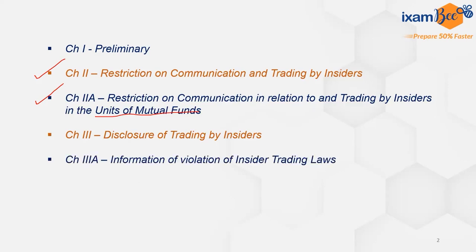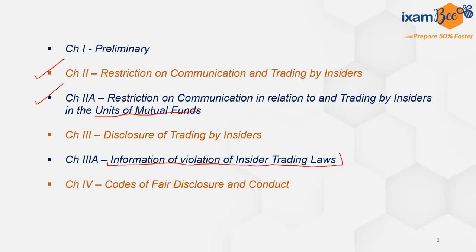Chapter number 3A is information of violation of insider trading laws. Chapter number 3A is not titled. This is the brief title that we can understand. Information of violation of insider trading laws, information about the informant and the relevant provisions with respect to the claim of the reward. So all that is present in chapter number 3A. Then chapter number 4 talks about codes of fair disclosure and conduct. Chapter number 5 talks about miscellaneous.